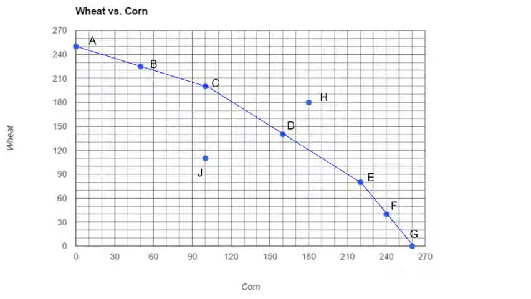The opportunity cost of, let's say, more corn rises as we get more corn. Let's talk about what happens if we go from point A to point C. As we go from A to C, we're going to get 100 more bushels of corn.